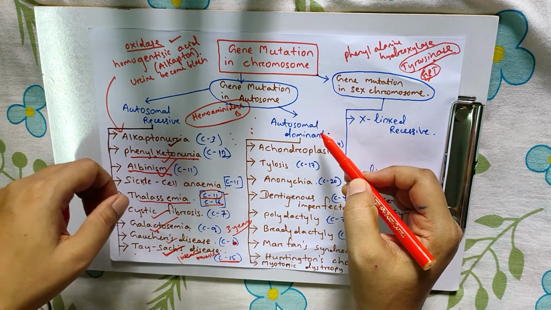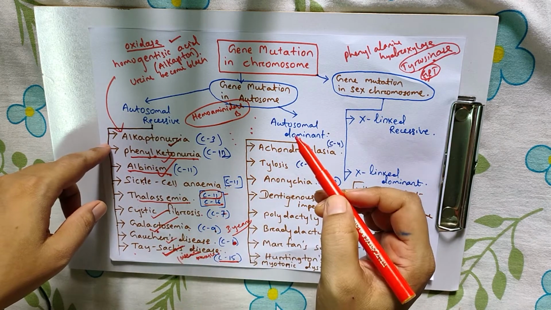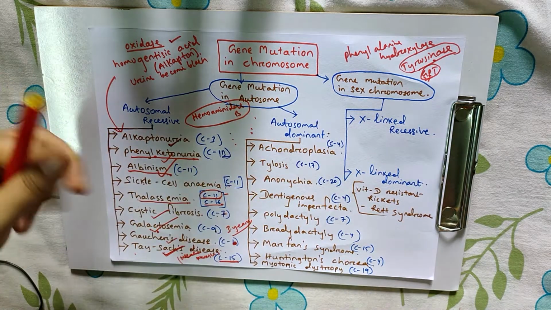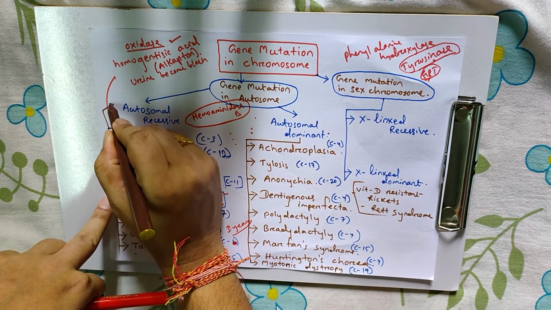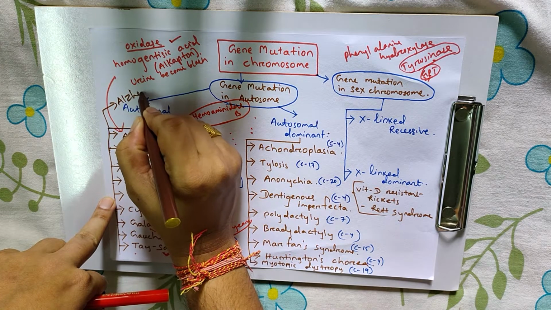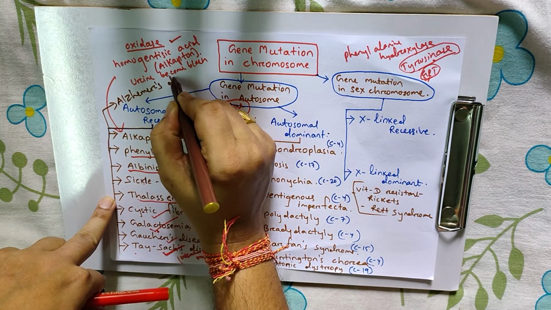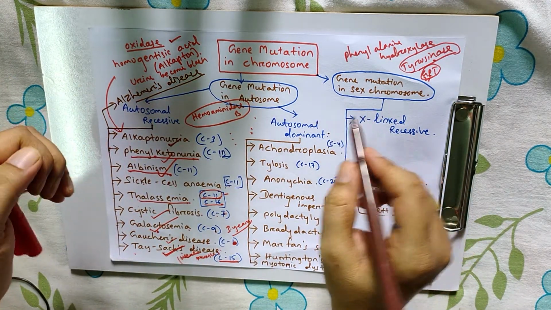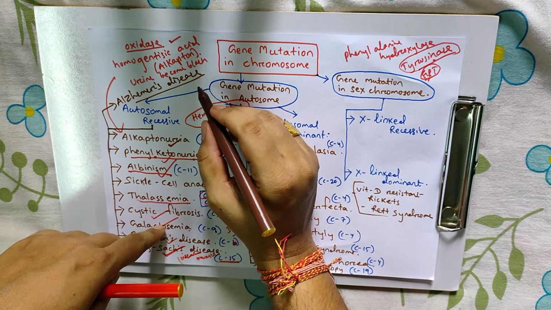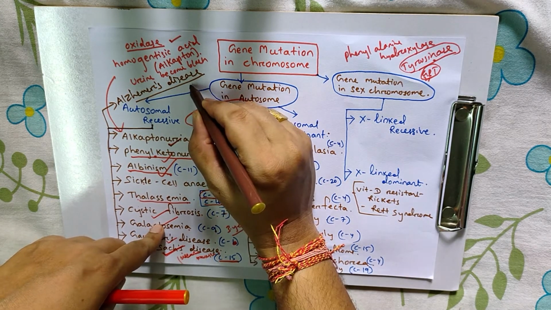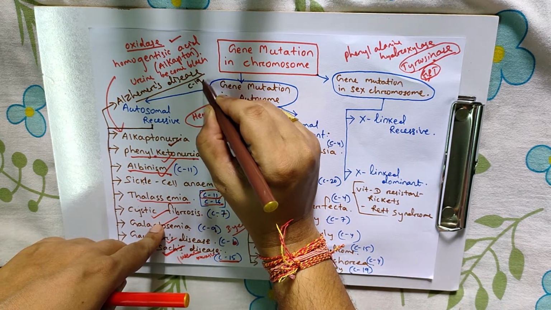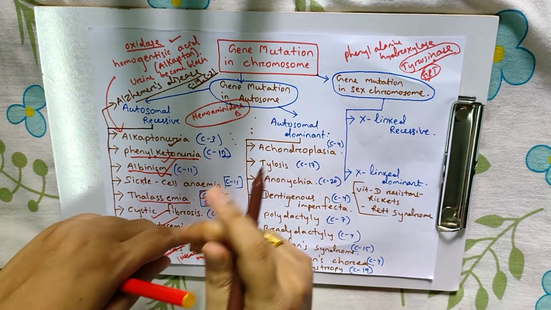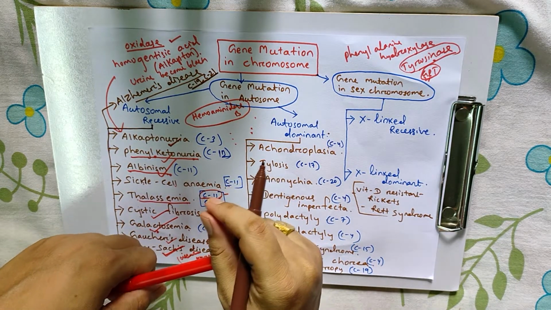Next, autosomal recessive, I've skipped this one. That is Alzheimer's disease. This disease occurs due to defects of alleles in chromosome number 19 and chromosome number 21 combined. That leads to mental retardation and dementia.